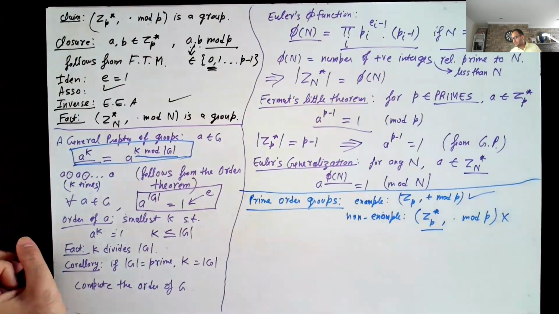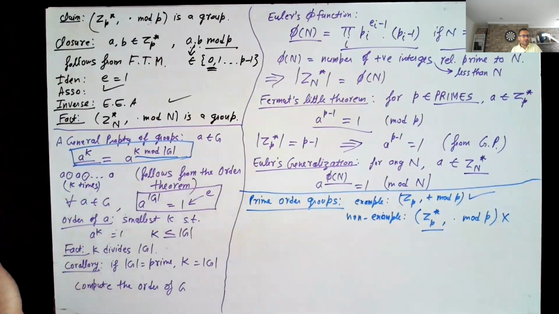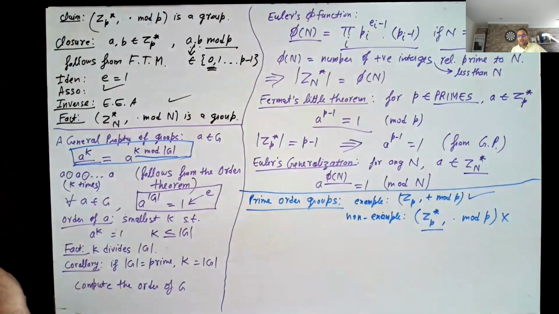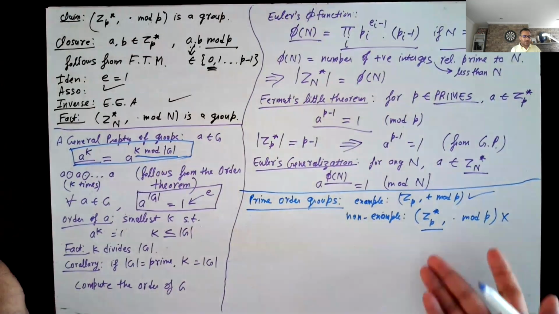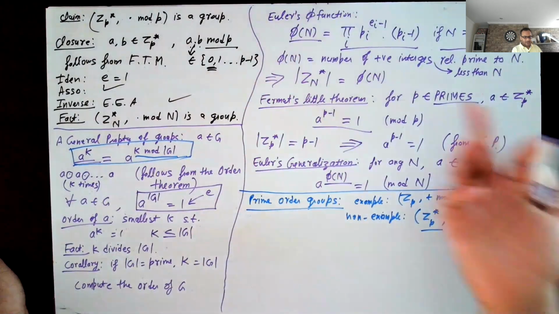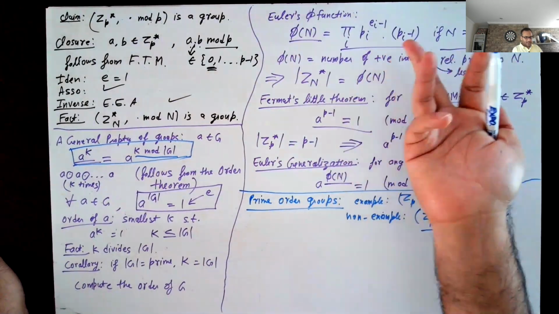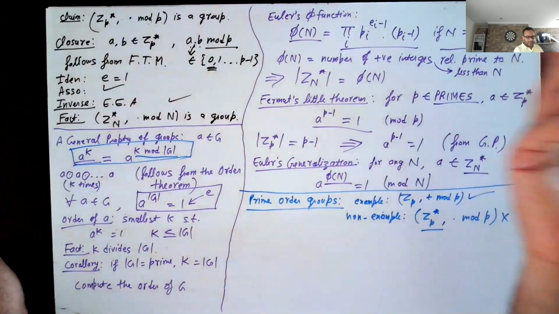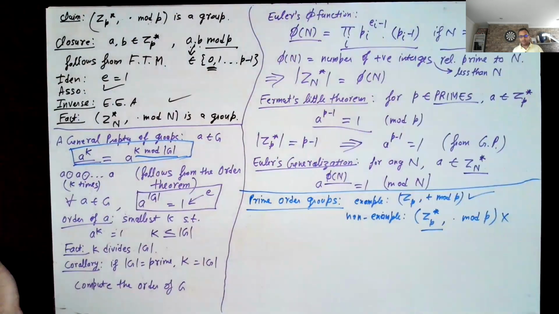Now the question is, do we have any examples of multiplicative prime order groups? How might one construct a multiplicative prime order group? So that's what we will ask right now. It's far from trivial to construct a multiplicative prime order group. You can take ZP star, you can take another number, Zn star, right? The order of Zn star looks something like this. It's not a prime at all.